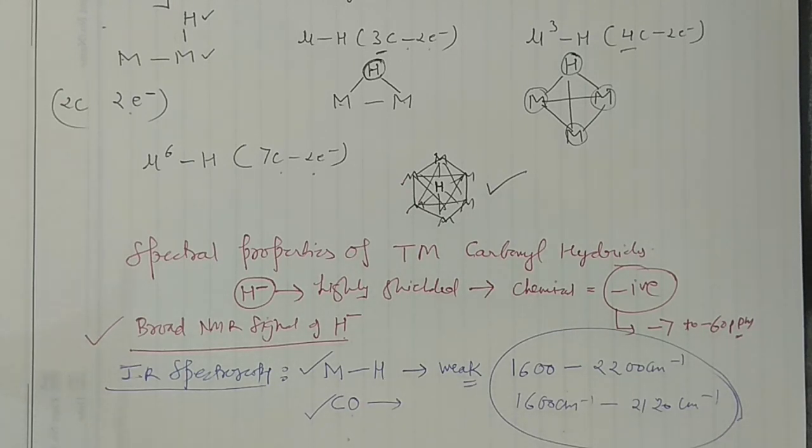However, you can go through your textbook, and you can solve previous year CSIR NET or GATE examination question papers, where you can find different varieties of questions and learn some of them. Okay guys, so this is all about the metal carbonyl hydrides: their synthesis, their acidic nature, their reactions, their spectral properties, their bonding modes. I hope you like the lecture.